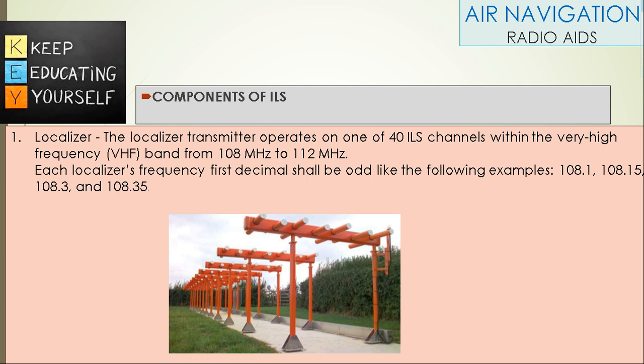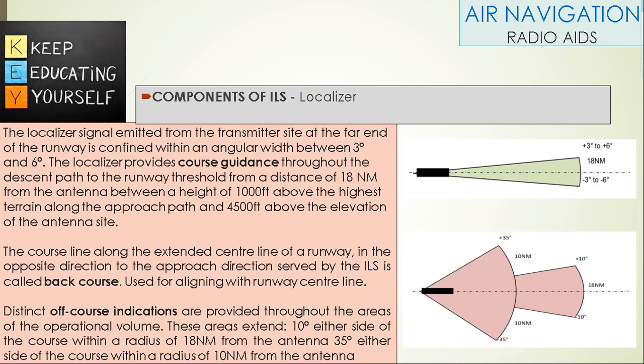Components of ILS. Localizer. The localizer transmitter operates on one of 40 ILS channels within the VHF band from 108 to 112 MHz. Each localizer frequency's first decimal shall be odd: 108.1, 108.15, 108.3 and so on. The localizer signal emitted from the transmitter site at the far end of the runway is confined within an angular width of plus or minus 3 degrees to plus or minus 6 degrees.